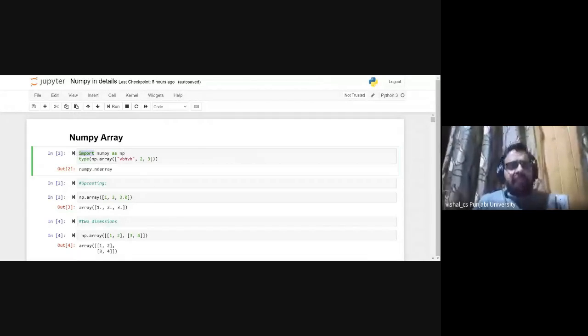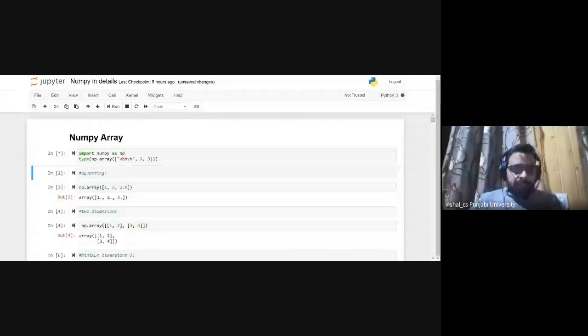Whatever we import, we import by using the keyword import. I am importing NumPy by using the keyword import. Here, this is np, this is aliasing. That means I will be using this name in this notebook. It is simply an aliasing.